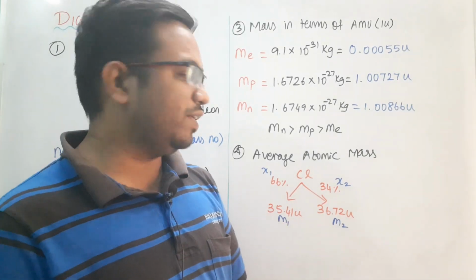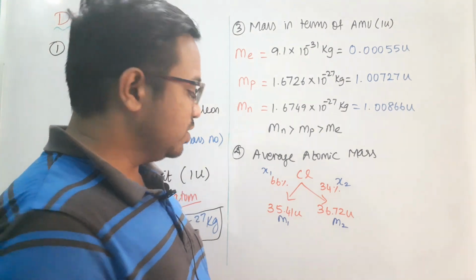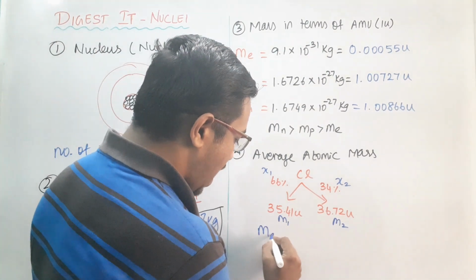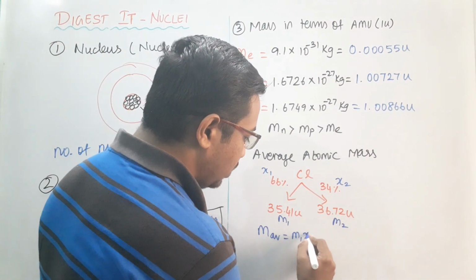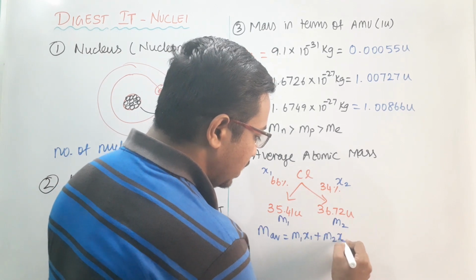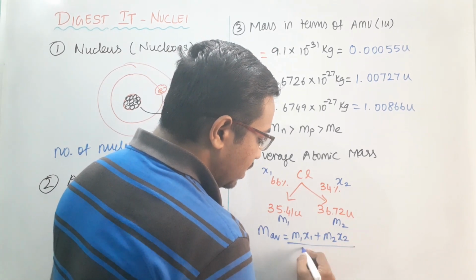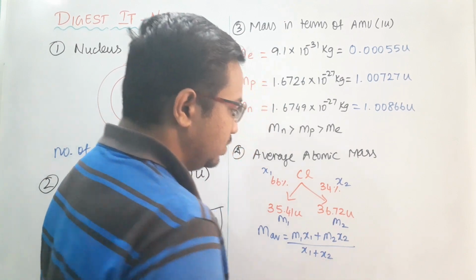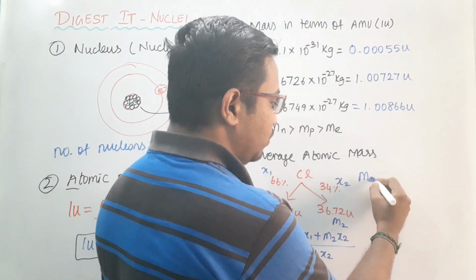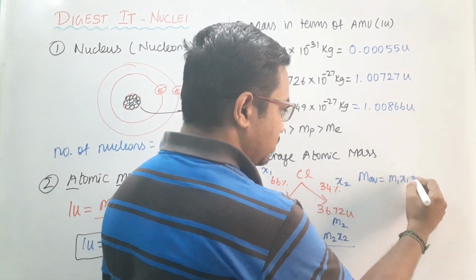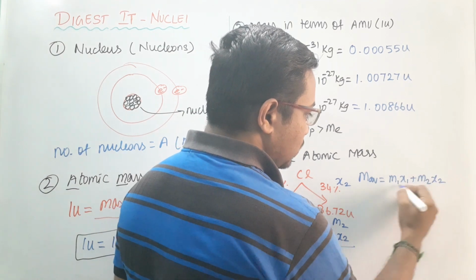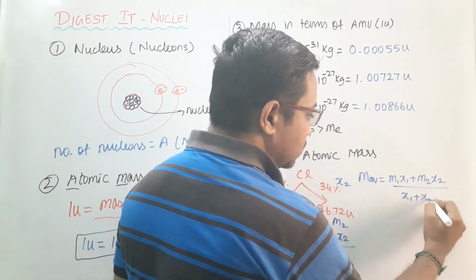So the relative average mass can be written as: average mass is equal to m1 x1 plus m2 x2, whole divided by x1 plus x2. I will write it over here.